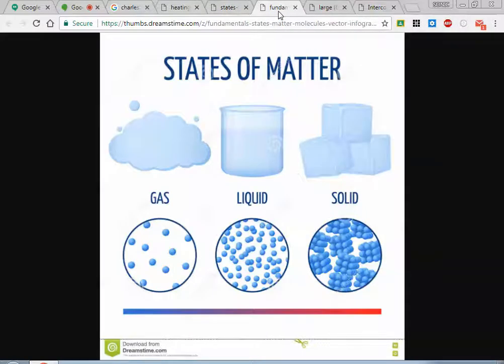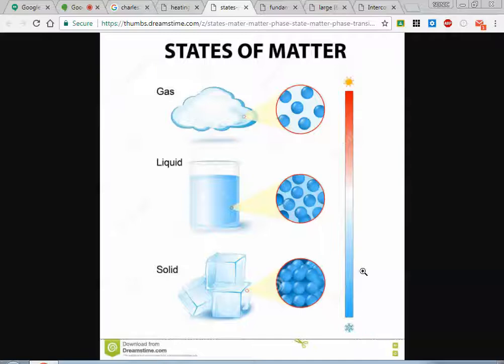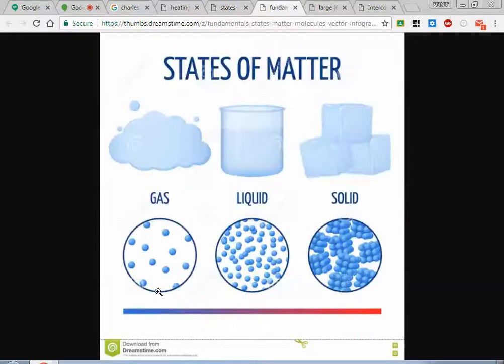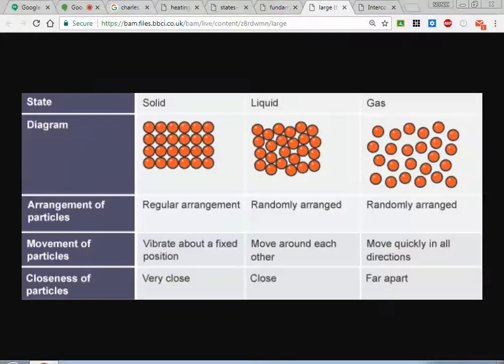Here's another diagram to illustrate the same thing. You've got that temperature line across the bottom, and actually that temperature line looks like it is in reverse, isn't it? You would want to add the heat to go this way. So I'm actually a big fan of this diagram right here. This one is a little bit better. We add the heat going up. This way the heat should be going to the left. But again, you have a solid, liquid, and a gas. Now here's a quick diagram to illustrate everything that I just stated.